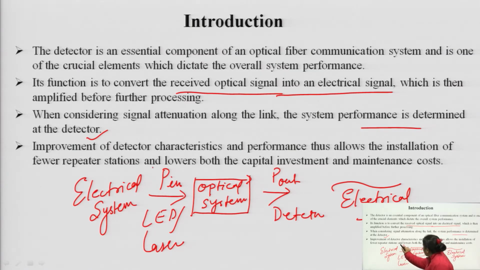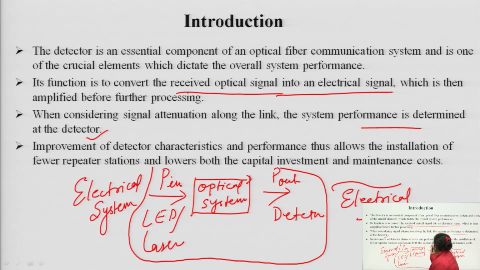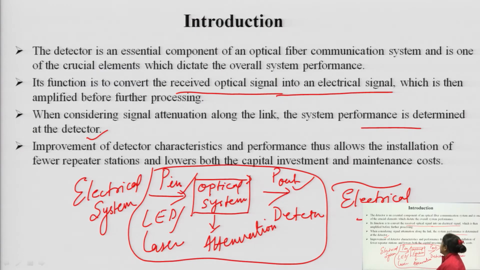So if we want to analyze our optical system, we will always see what power is received at the detector end when we have inserted P in at the LED or laser end. In between, lots of attenuation occurs. We have already discussed this type of attenuation in the previous lectures. So we can say it is a performance determining component of an optical communication system.